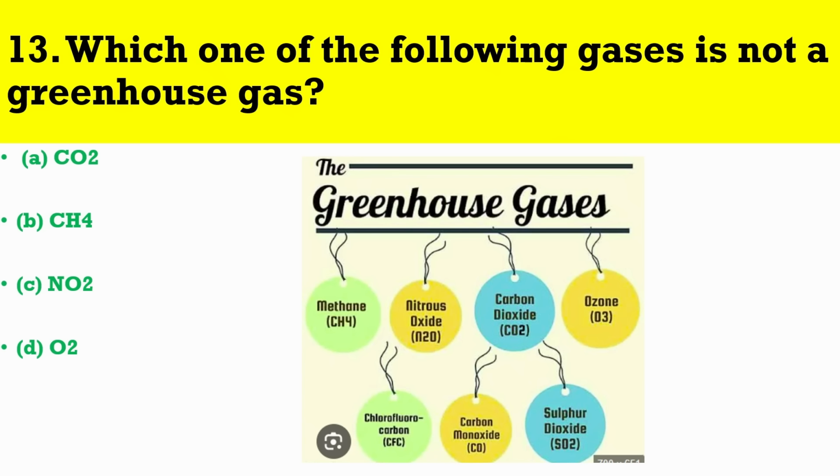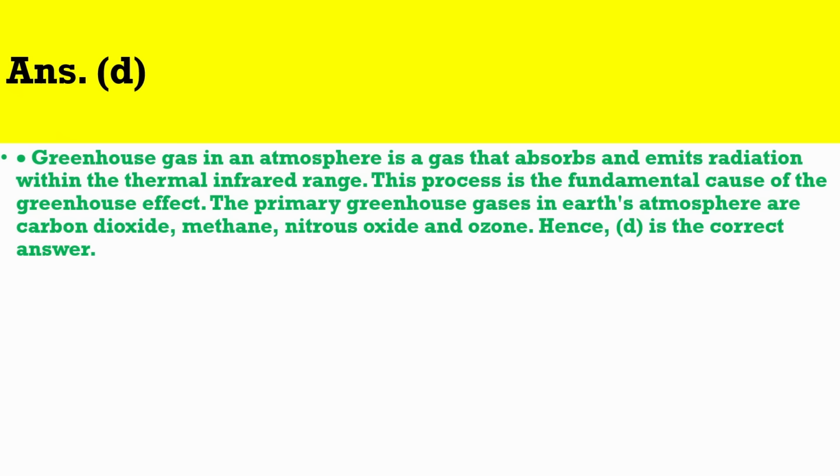Question number 13. Which one of the following gases is not a greenhouse gas? The correct answer is D.